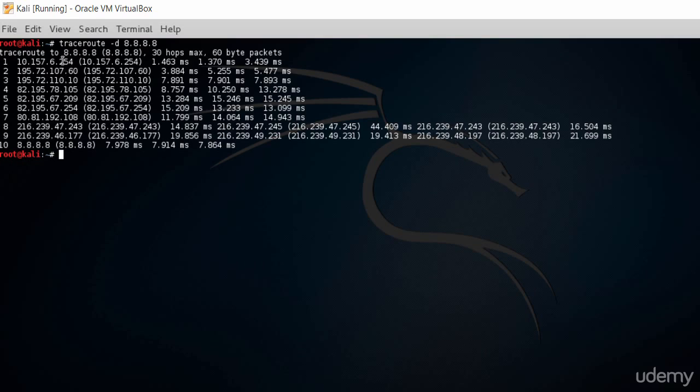When you're using NMAP and you want to protect your information online, you don't want this to be visible to the public. You want to make sure your information is protected, and that's where the use of VPNs and proxy chains are so important, because these hops would all be different if you use a VPN or a proxy chain.